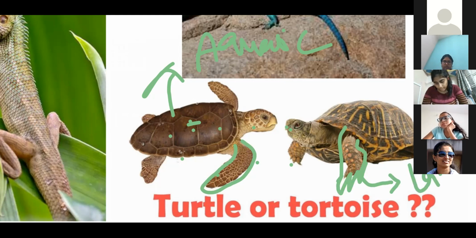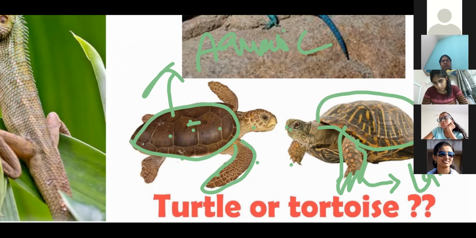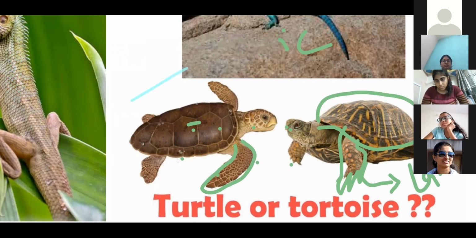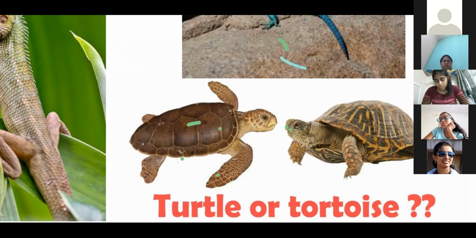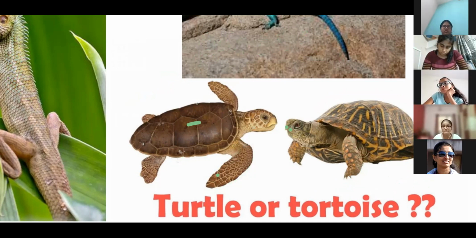That is the difference. Otherwise, this scute is present. These are known as scutes, hard bony structures. So turtle and tortoise, remember the difference. Turtle has flippers which help in swimming, and tortoise has clawed limbs which help in locomotion on land.